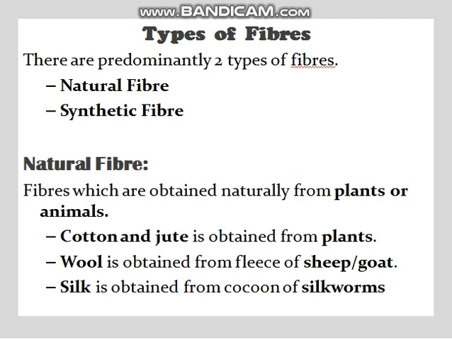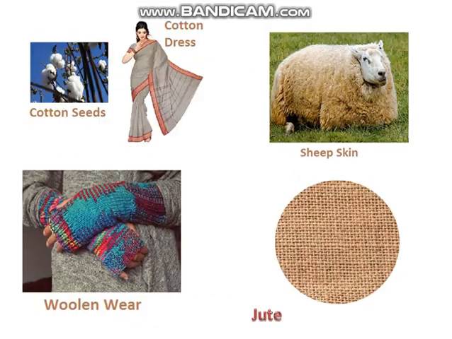Wool and silk are naturally obtained fibers from animals. Wool is obtained from fleece of sheep or goat, whereas silk is obtained from cocoon of silkworms. We also came across the term linen, right? We often go to shop and ask for linen shirts. Linen is also a naturally obtained fiber which is obtained from a plant called flax. Okay, we can see here examples.